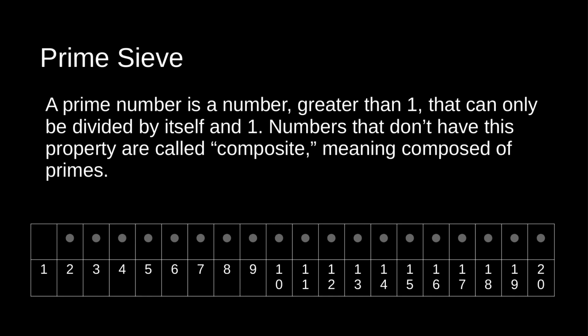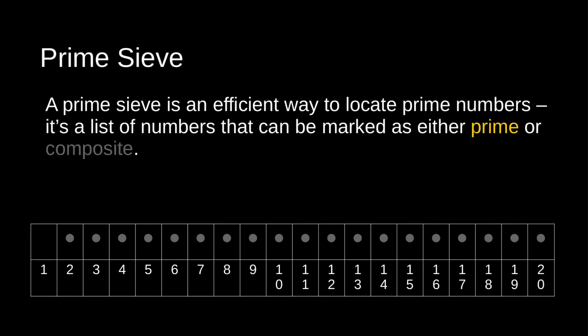For the next section of this video, I need to explain about prime numbers. Here we go. A prime number is a number greater than 1 that can only be divided by itself and 1. Numbers that don't have this property are called composite, meaning composed of primes. A prime sieve is an efficient way to locate prime numbers. It's a list of numbers that can be marked as either prime or composite.